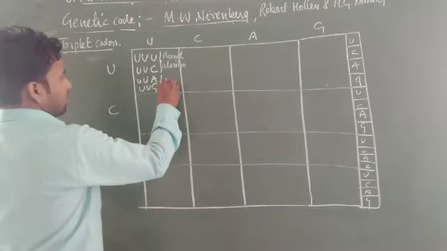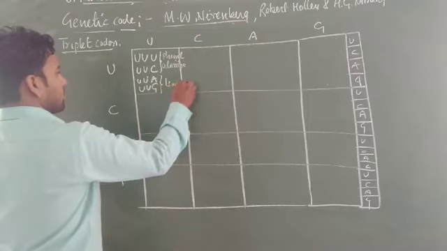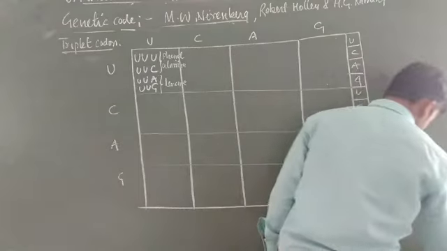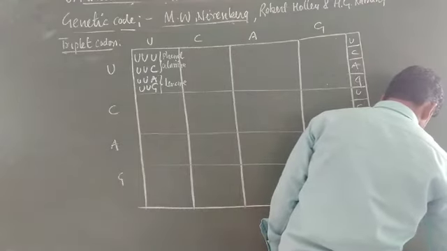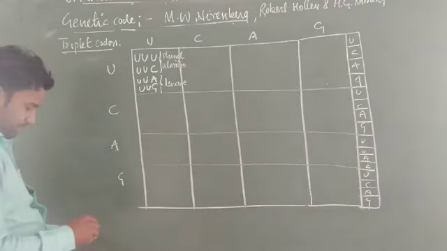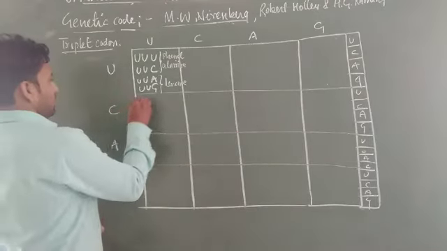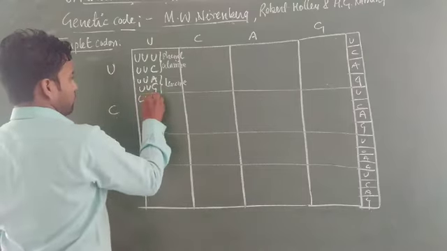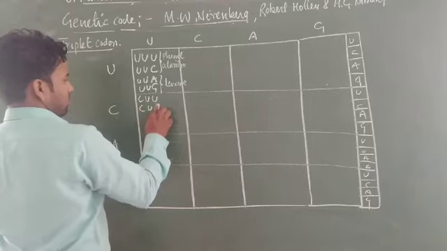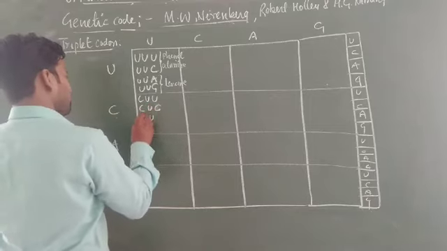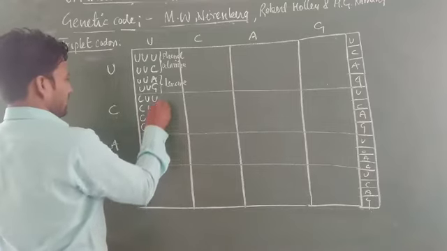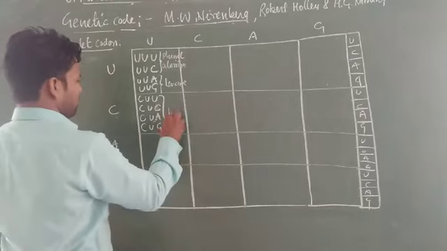This is leucine. I think color chalk is needed here, but color chalk is not here. Okay, some chalk is here. I am going to write leucine. Now, second, you can see CUG, and all these codons code amino acids.